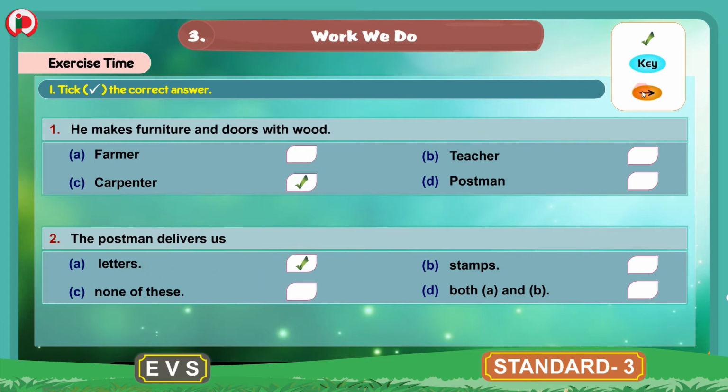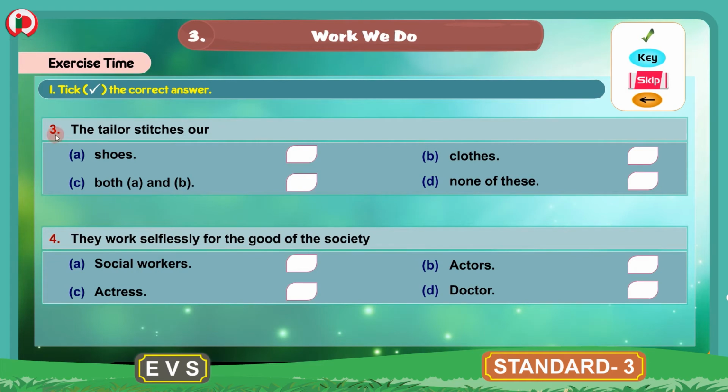Now we will move to the third one. 3. The tailor stitches our dash. The options are A. Shoes, B. Clothes, C. Both A and B, D. None of these. Here the correct answer is clothes. We will put a tick mark for option B. The tailor stitches our clothes. This is the correct answer.